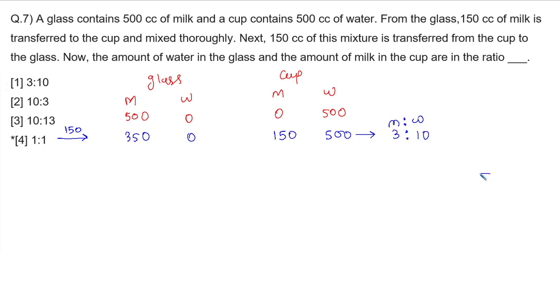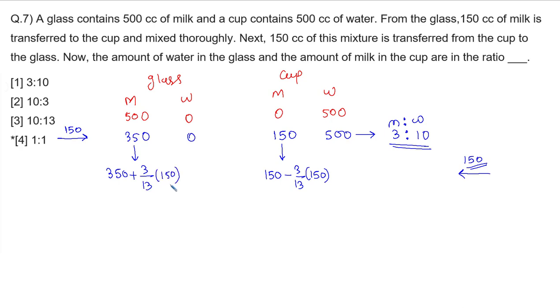Now we are going to transfer 150 cc from cup to glass, everyone. But in this 150 cc, milk is also going to be there and water is also going to be there. In which ratio, everyone? 3:10. So what will happen? Let's have a look at it. In this 150, how much milk will get removed? 3 out of 13 part of 150. Milk will get removed and that much milk will get added over here. That is 350 plus 3 divided by 13 of 150.